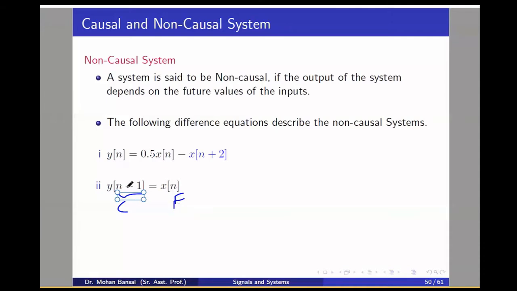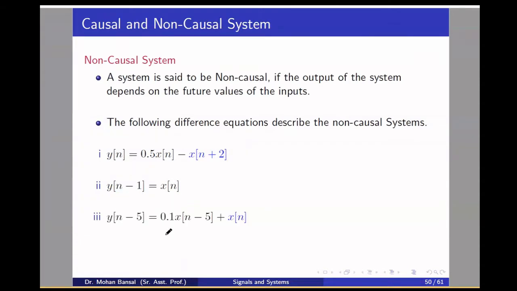Okay, if you understand it this way, for n equal to 0 or n equal to 1, y1 will depend on x2, or y2 will depend on x3. So here the output is depending on the future value of the input.